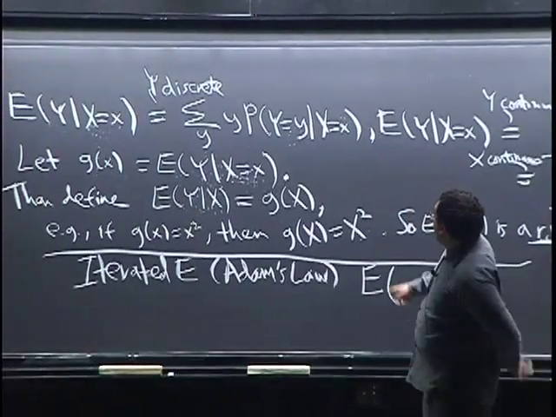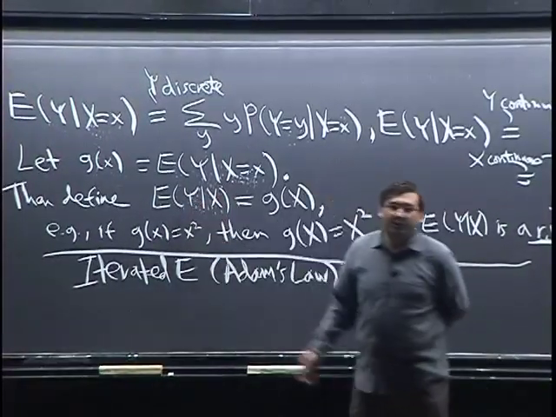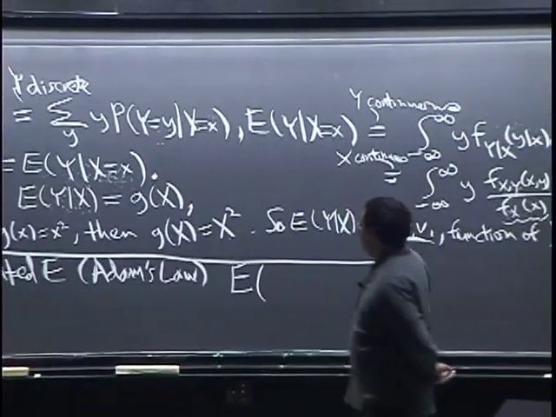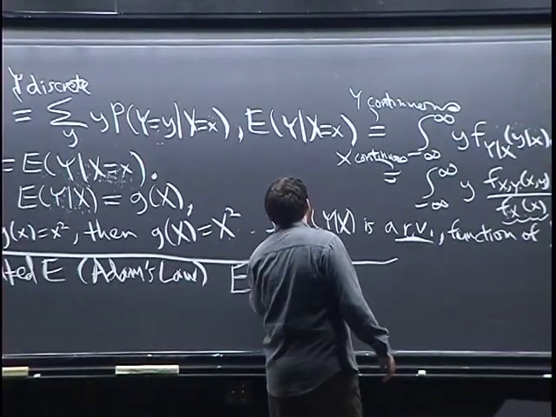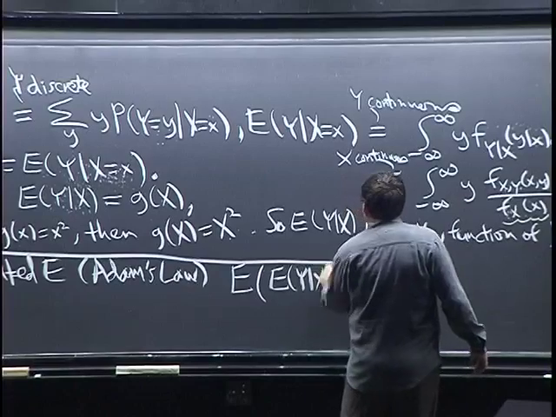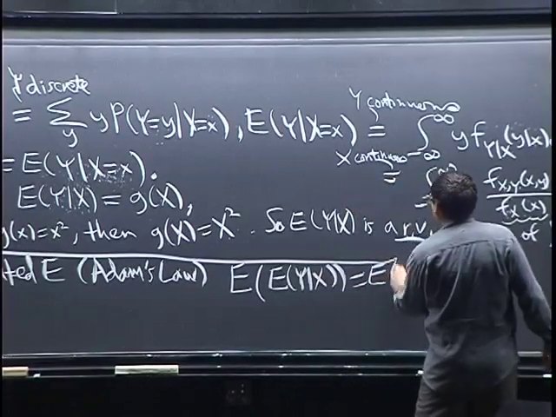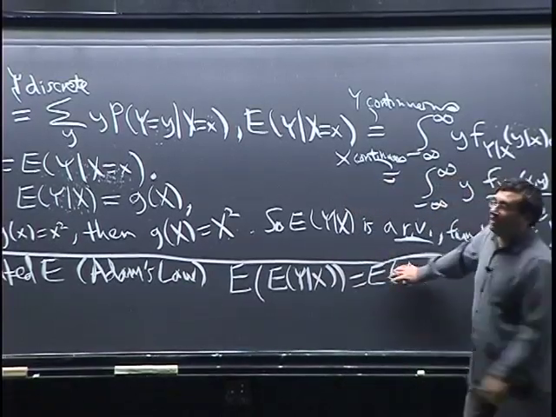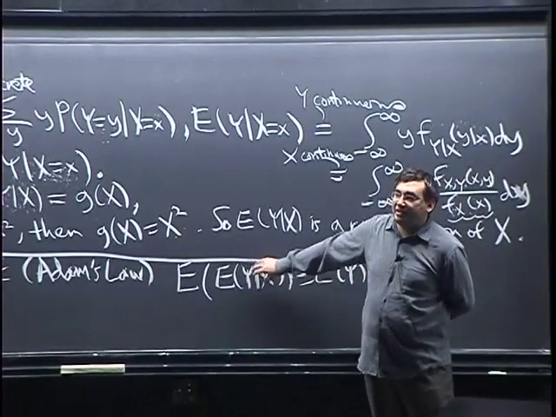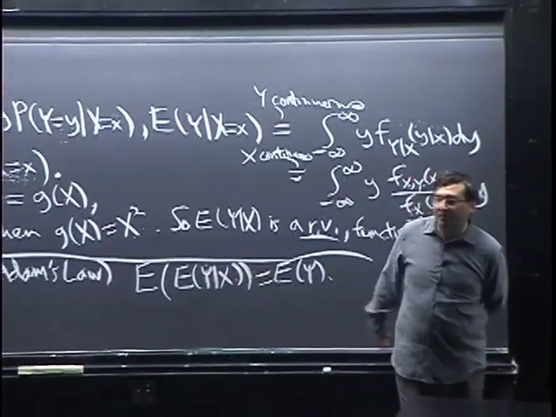It just says, as I said, E of Y given X is a random variable, so we might want to know what's the expected value of that random variable. Well, if you do E of E of Y given X, you get E of Y. And this is closely related to the law of total probability. In a sense, it's a very compact way of writing the law of total probability.